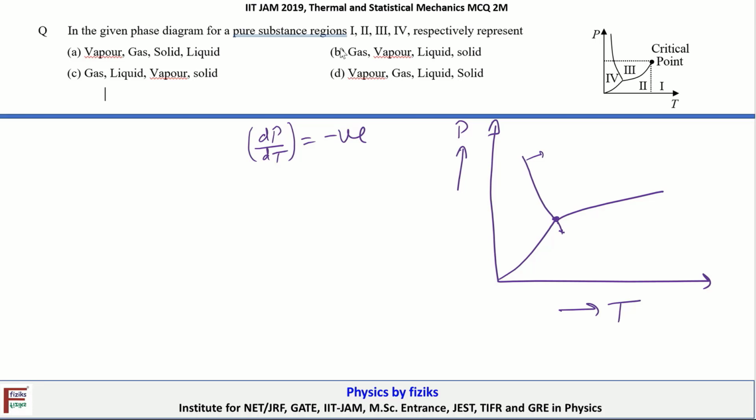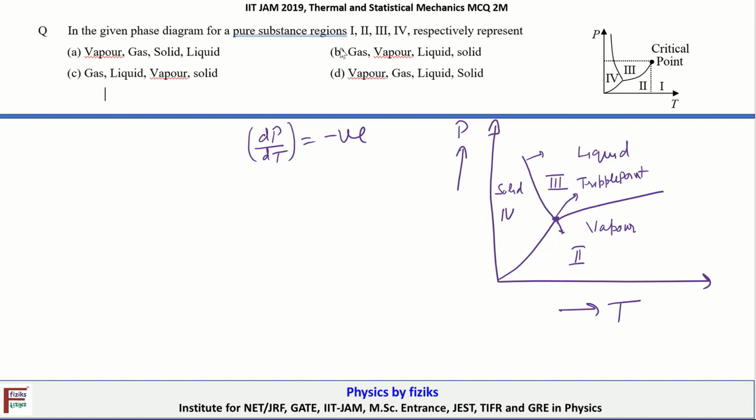Here we have a solid phase, here it is the liquid phase, and here we have the vapor phase. Let's mark the regions. This is region 4 as given in the diagram, this is region 3, and this is region 2. This is the triple point, where all these three curves meet.